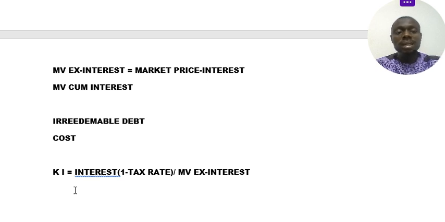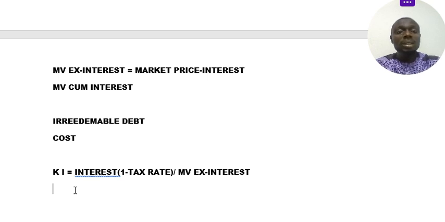Remember at the beginning of cost of capital, I explained that this cost is for the firm, while it is a return to the lender, because at the end of the day, the company will pay back to the debtor the interest and principal as and when due, while the equity holders are only expecting it. So they may get, they may not get. It depends on whether they actually make profit. If they make profit, they will get. If they make a loss, they won't get their return on investment.